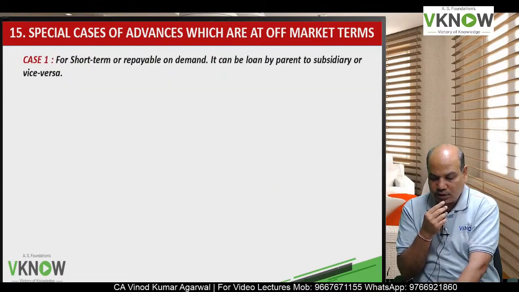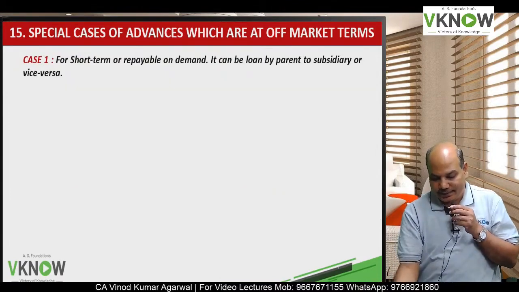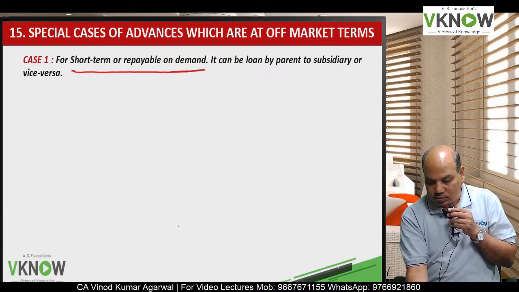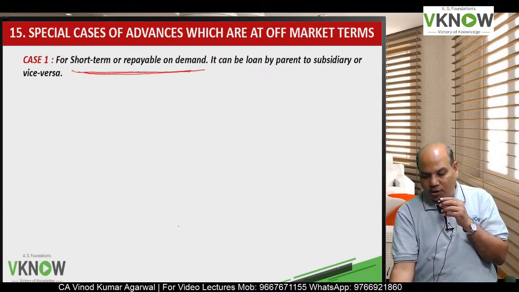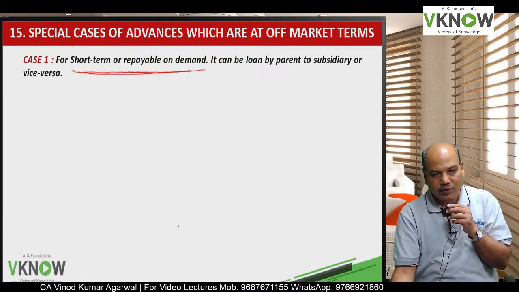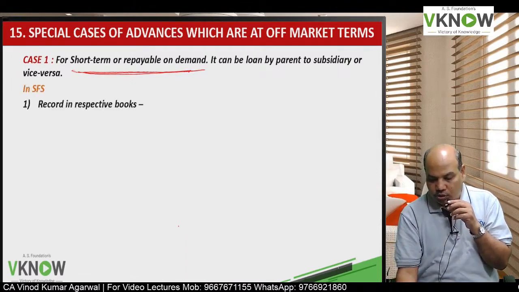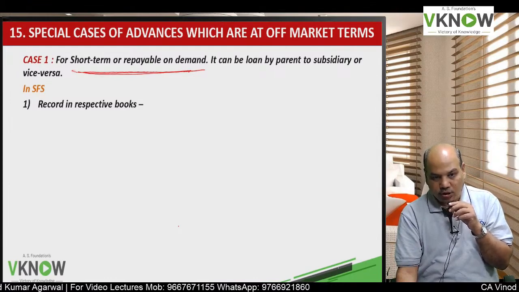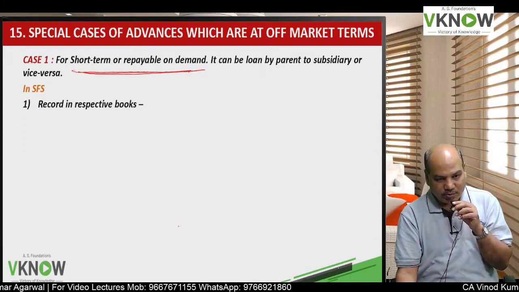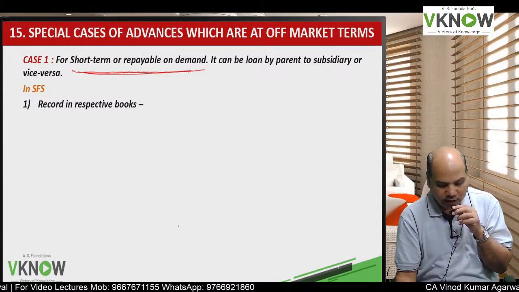So first we will see short term loan repayable on demand. Again we will divide into two types, short term and long term. Short term loan repayable on demand: it can be that the parent has given a loan to the subsidiary or the subsidiary has given a loan to the parent company.